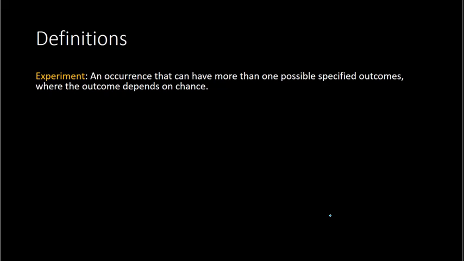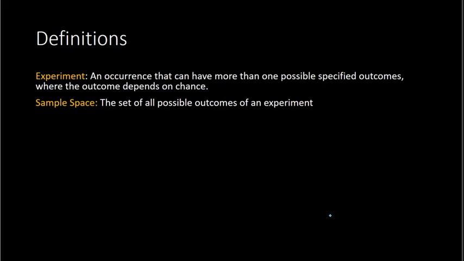An experiment, by definition, is an occurrence that can have more than one possible specified outcome, where the outcome depends on chance. So, for example, rolling a dice is an experiment because it has more than one possible outcome. Flipping a coin is an experiment because there's more than one outcome, and for both the dice and the coin, when you roll or flip, the outcome depends on chance. Okay, so that would be an experiment.